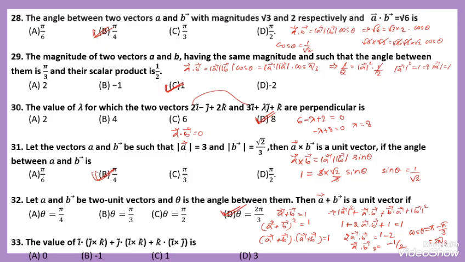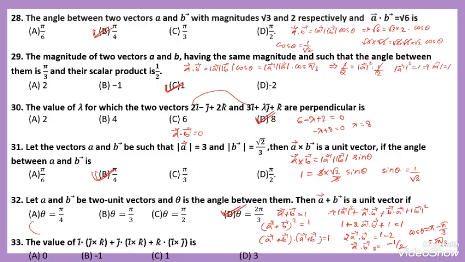Then, question number 33. While taking the dot product, i dot i, j dot j, and k dot k hold the value 1. In the cross product, the same components give 0, and different components give another vector.